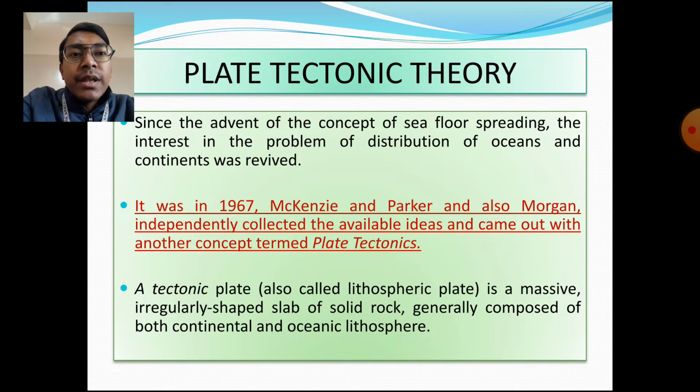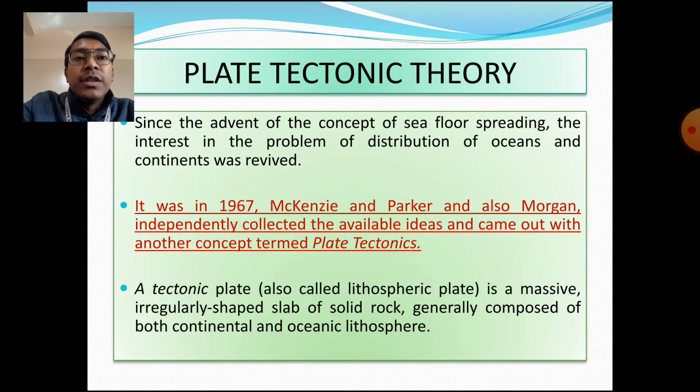According to them, the Earth's lithosphere is a massive, irregularly shaped slab of solid rock, generally composed of both continental and oceanic lithosphere. So, these three geographers, Mackenzie, Parker and Morgan, said that the tectonic plate, or the lithosphere of the earth, is an irregularly shaped solid rock which is composed of both continental and oceanic lithosphere.